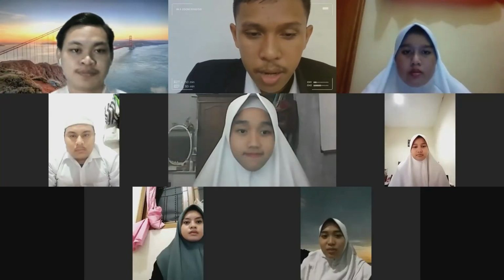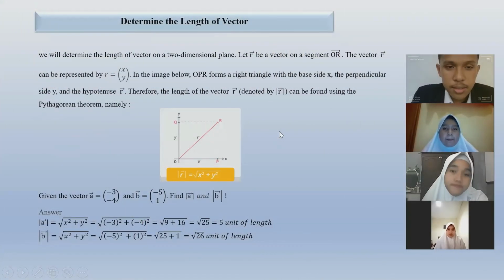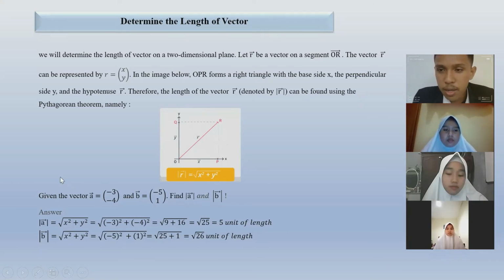Okay, I will share my PowerPoint again. Now I will talk about determining the length of a vector in a 2-dimensional plane. Let vector R be a vector on a segment OR. The vector R can be represented by R equals (X, Y). In the image below, OPR forms a right triangle with the base side X and the perpendicular side Y.